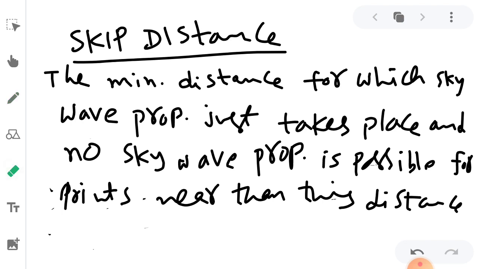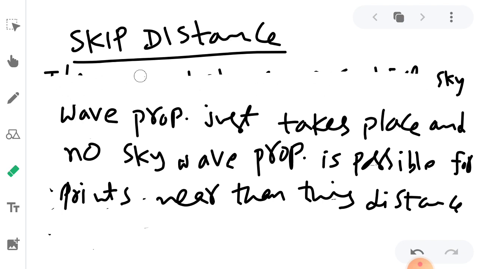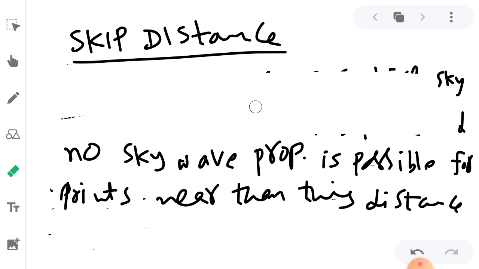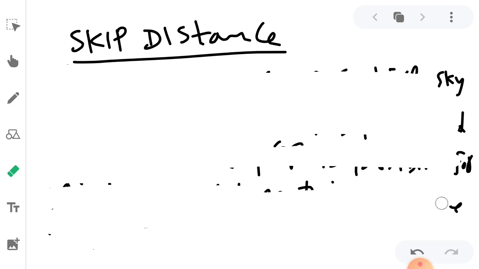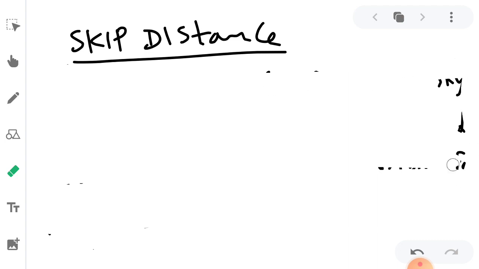So I'll draw the diagram now, because it is very important to understand with respect to diagrams. About the skip distance we have this one.